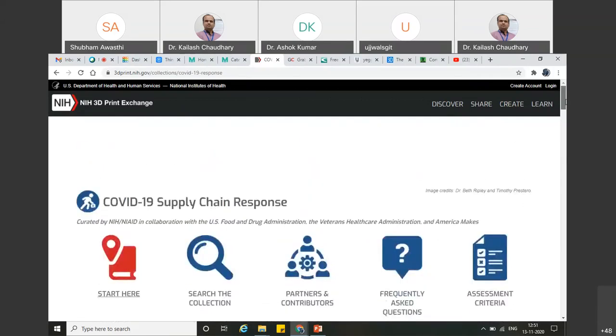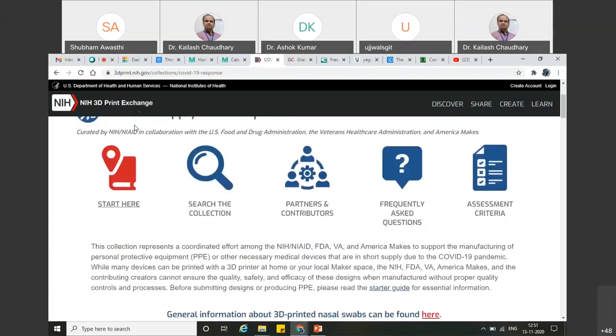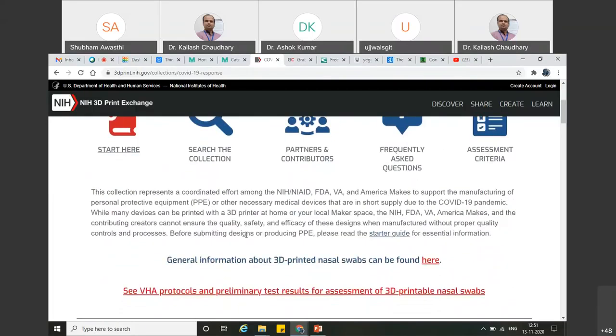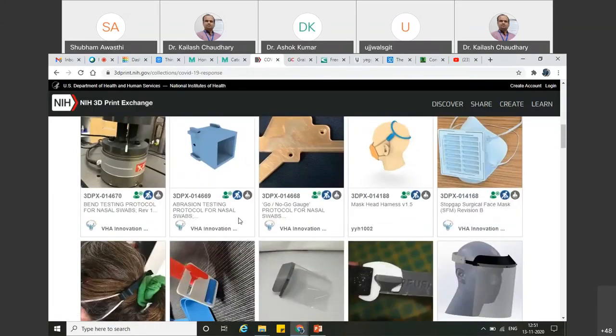I was there in this particular NIH 3D Print Exchange, which was developed by the medical experts of the USA. What they have done is keep all the designs related to the medical field. I have also touched that scope of this engineering field in collaboration with medical experts. You can help medical experts and practice, like this bend testing protocol for nasal swabs. For the nasal swabs they have started these machines.